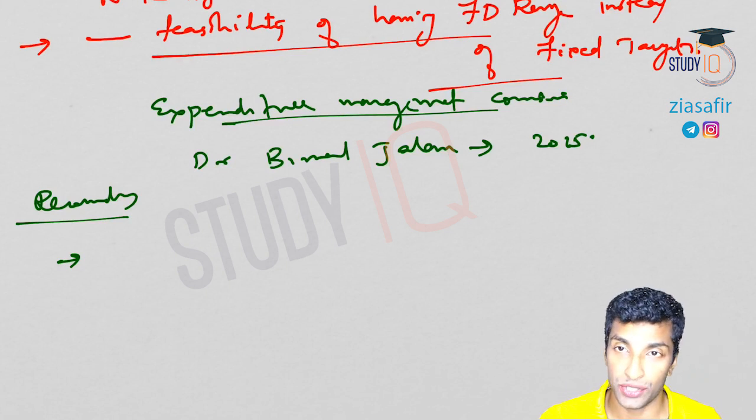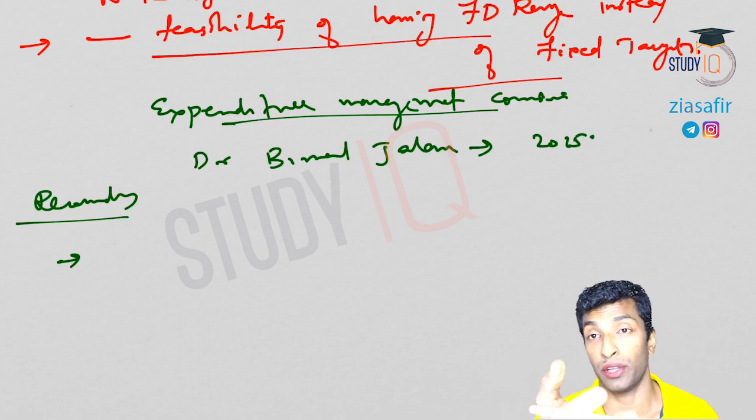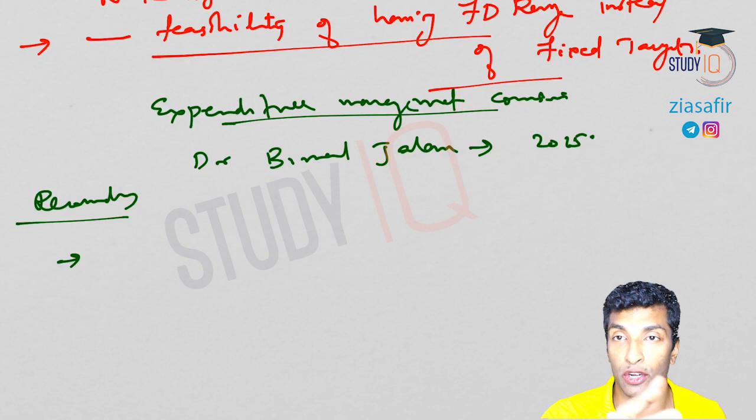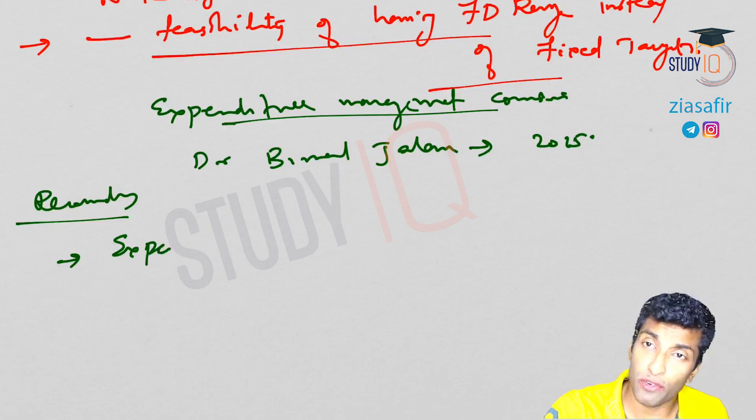Expenditure on general administration to be reduced, and I've told you various austerity measures have been taken. Instead of first class travel, go for economy travel. Then 5-star meetings should be reduced; normal meetings to be conducted, and all these austerity measures. So we have already done that.